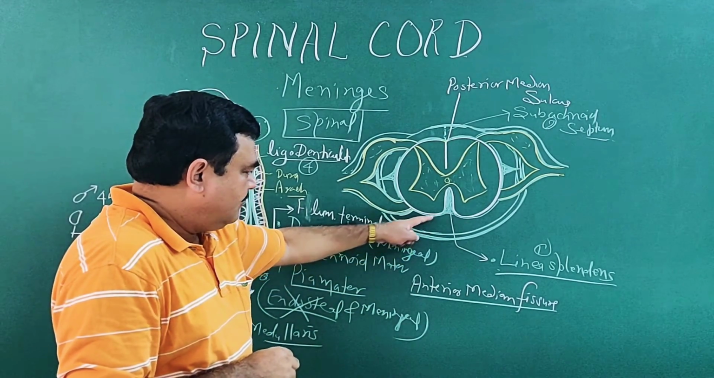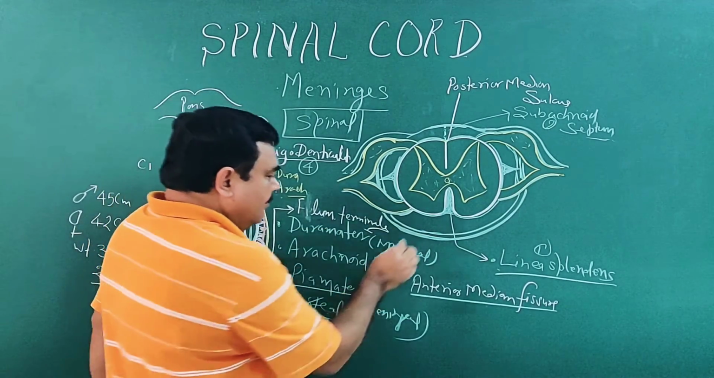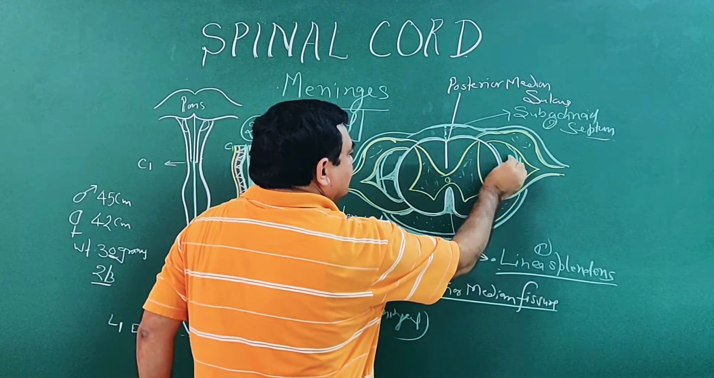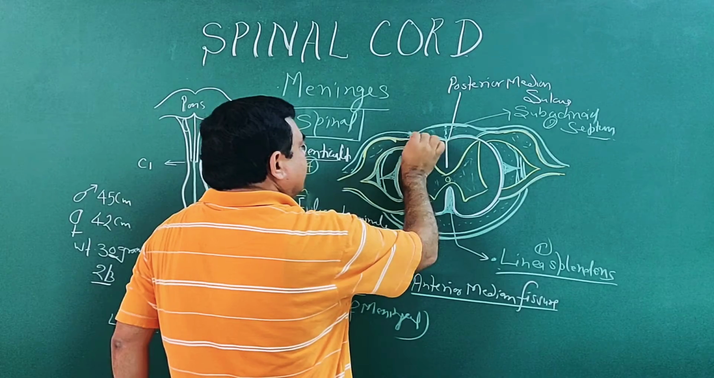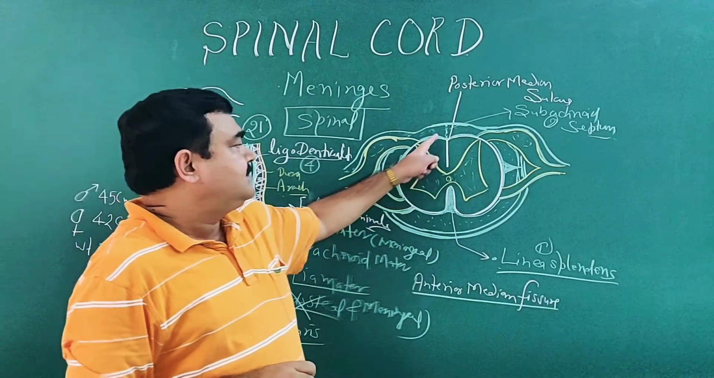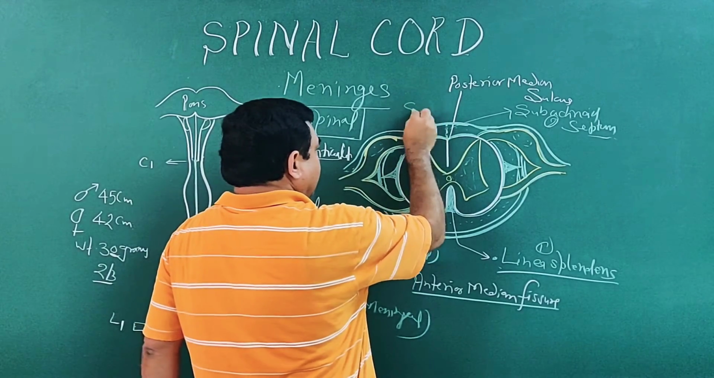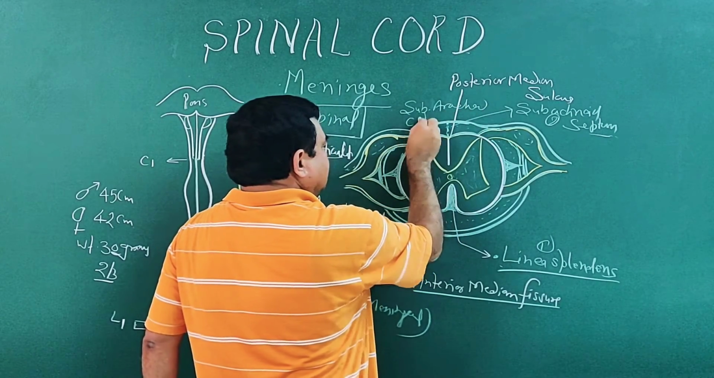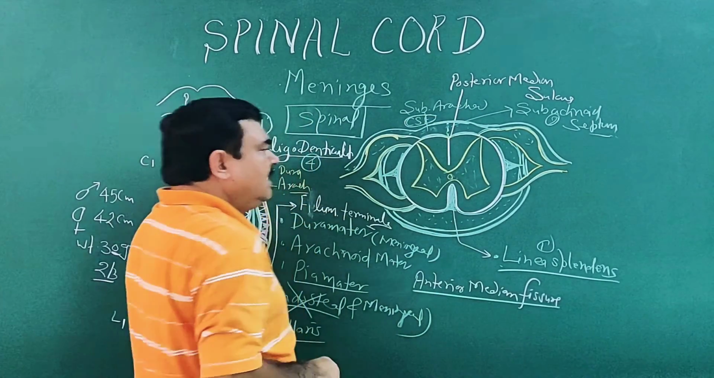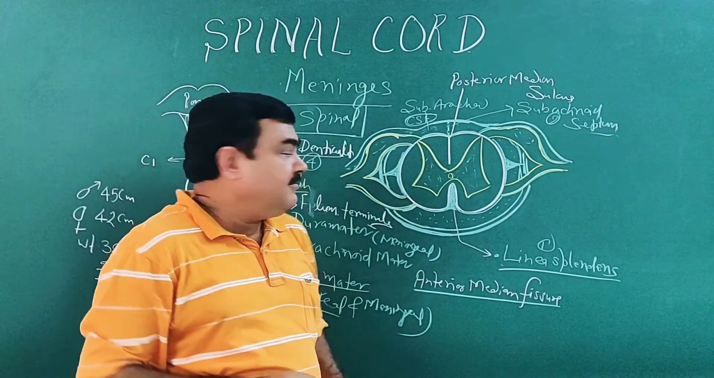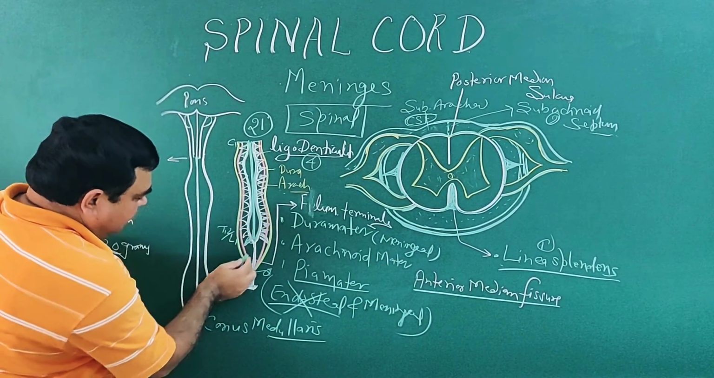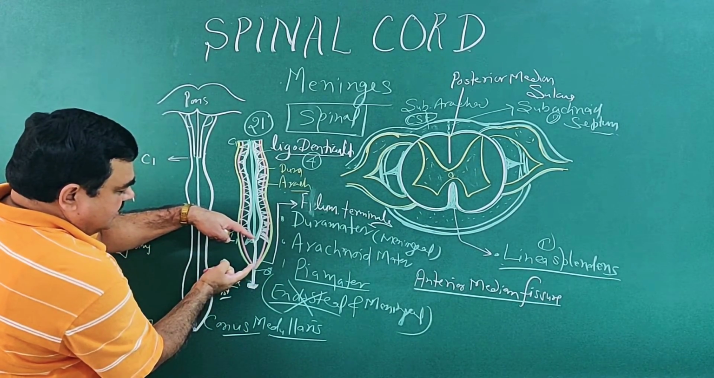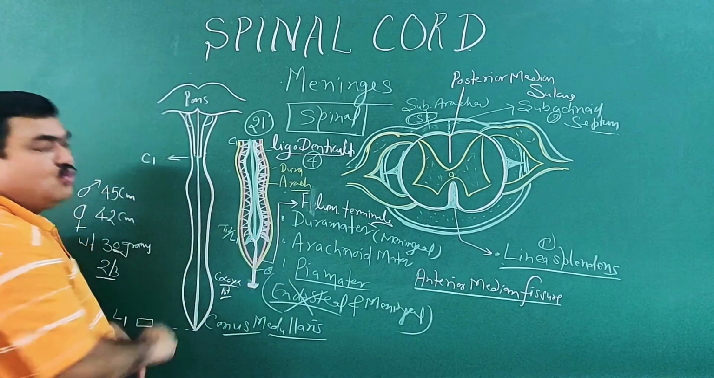Next layer is arachnoid. Between this and this there is subarachnoid space. This space contains CSF, cerebrospinal fluid, and this is continuous with the CSF of the brain. In the lower part, below the conus medullaris, this subarachnoid space is large and roomy.